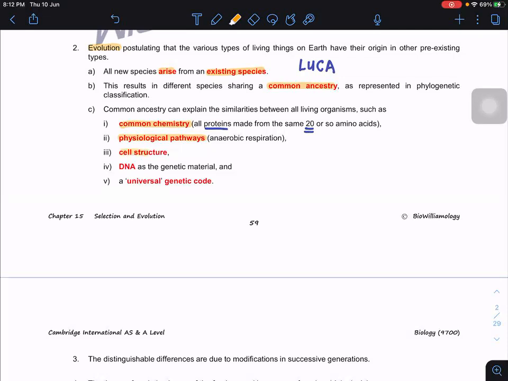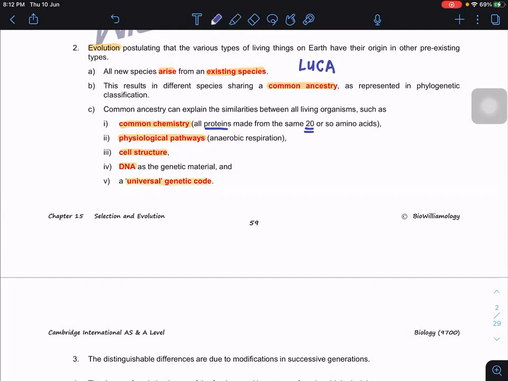In terms of cell structure, all of us have a cell membrane and ribosomes, for example. Some evolution must have taken place until everything is so similar. And in all living organisms, our genetic material is DNA, and we have the universal genetic code.